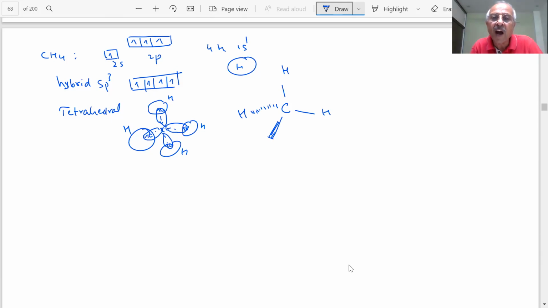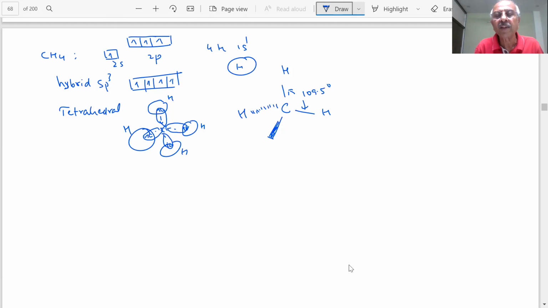This is a dark wedge, which means it is pointing towards the observer, and this is going away from the observer. It is a three-dimensional picture, and all the bond angles are equal, 109.5 degrees. Total 360 degrees. You have seen a tetrahedral figure in maths.